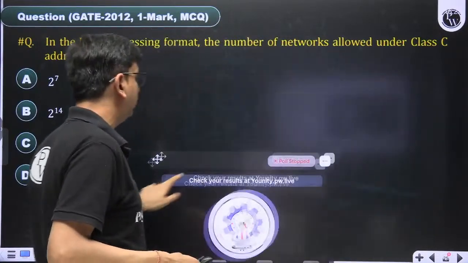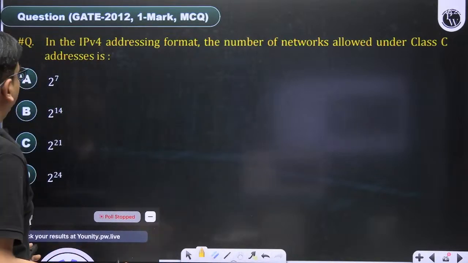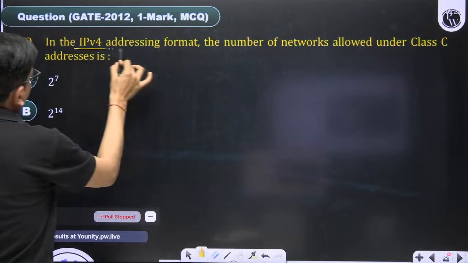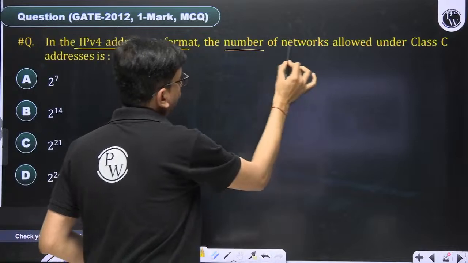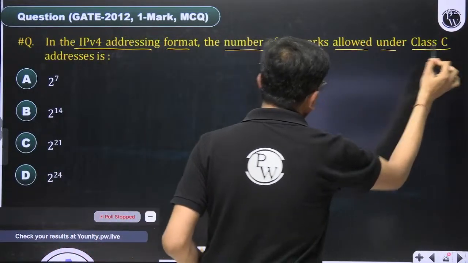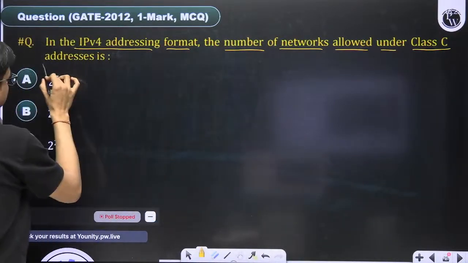In this question, it is saying that in the IPv4 addressing format, the number of networks allowed under class C address is.